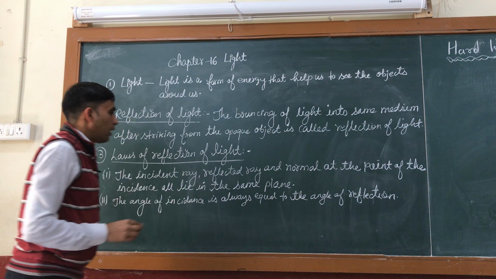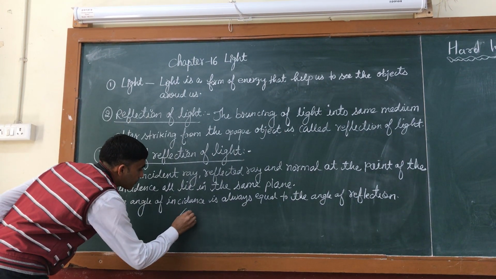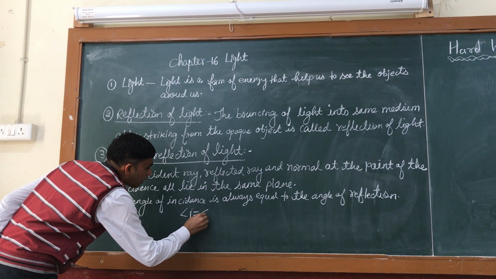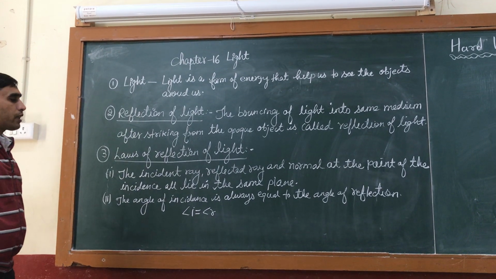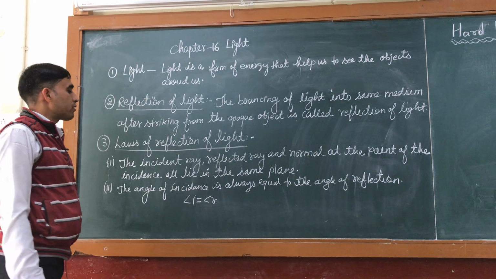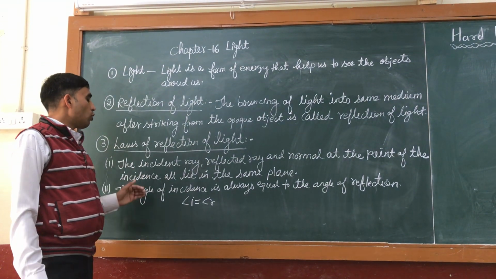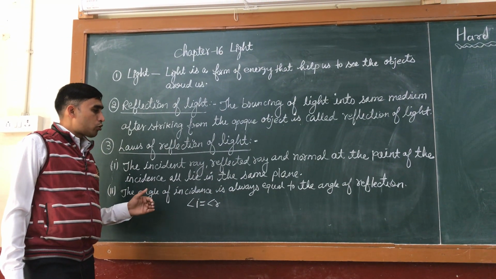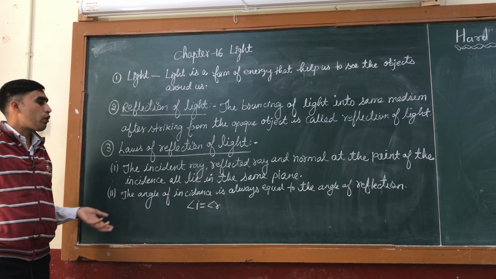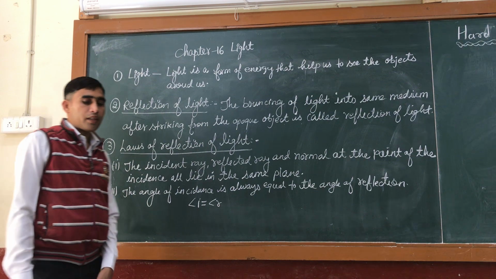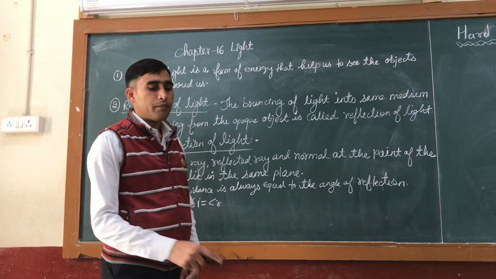Means angle i is equal to angle r. If the angle of incidence is 30 degrees, then the angle of reflection is also 30 degrees. So according to this law, the angle of incidence and the angle of reflection are both equal. Now we will understand it with the help of a diagram.